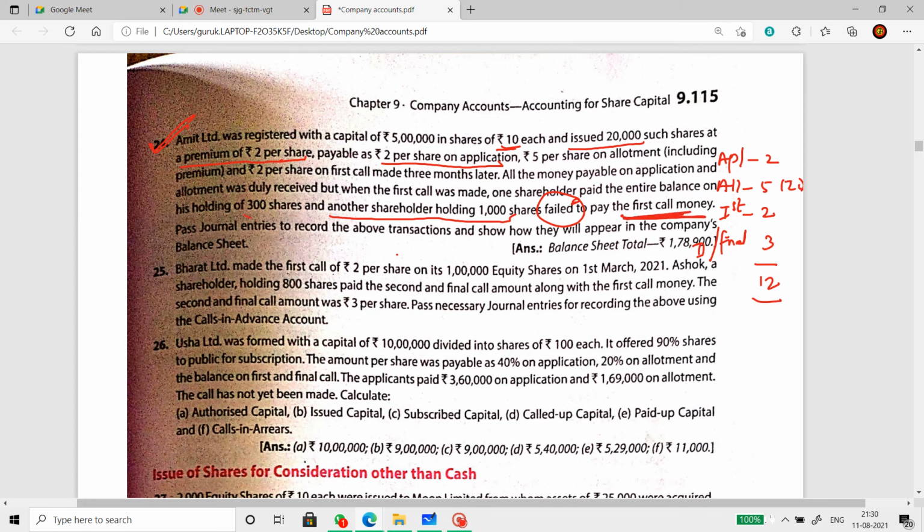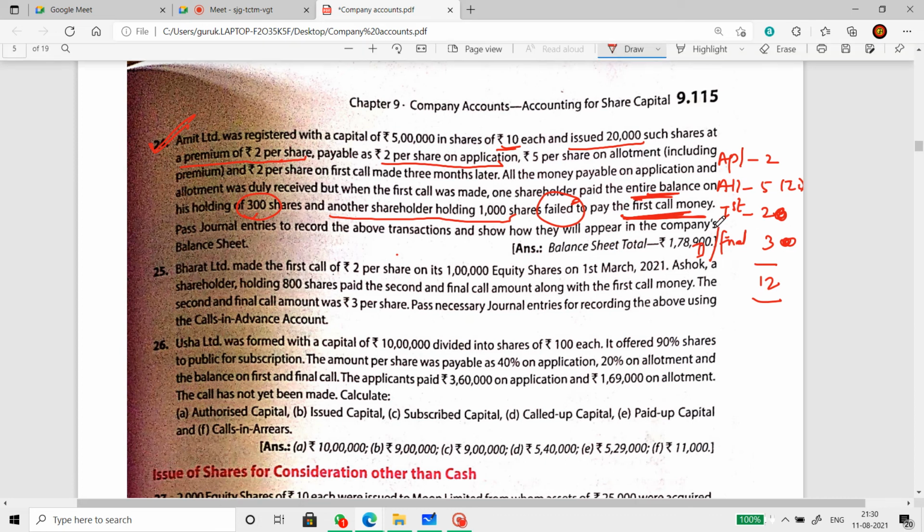Another shareholder who is holding 300 shares paid the entire balance. Entire balance is what? He would have paid 2 rupees first call and 3 rupees second and final call also along with the first call. The company has not called this amount yet. Before that, this particular shareholder has paid.